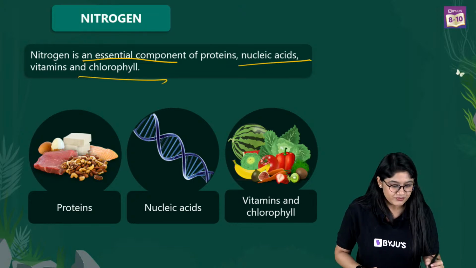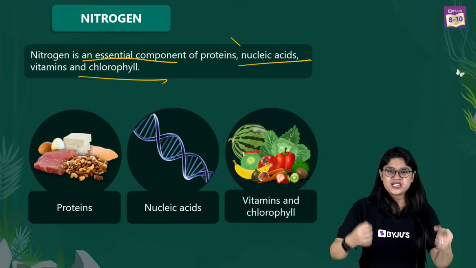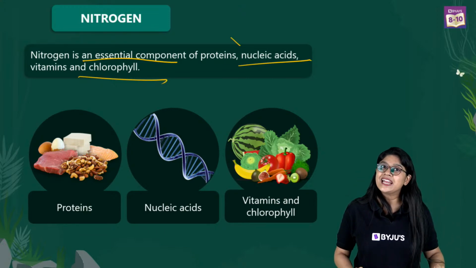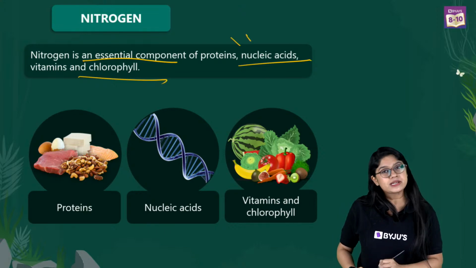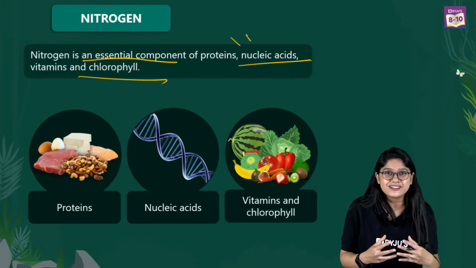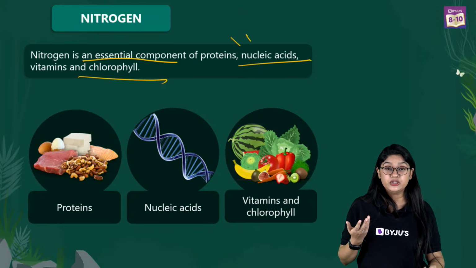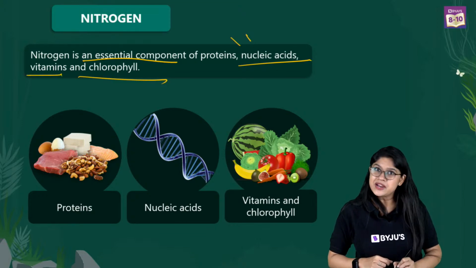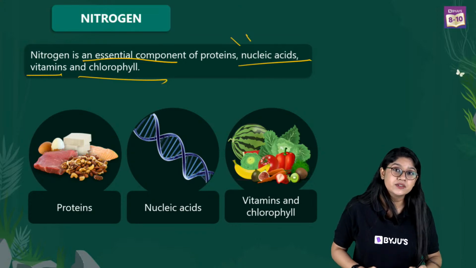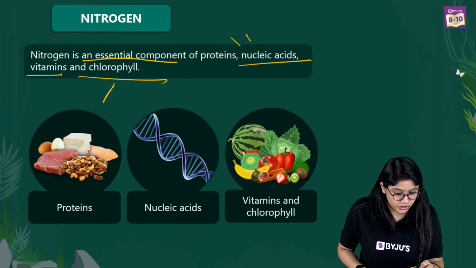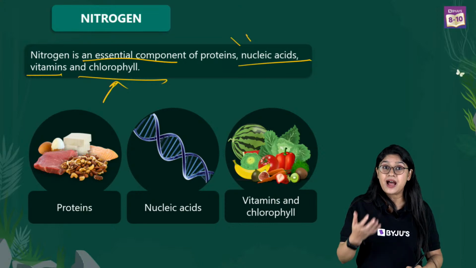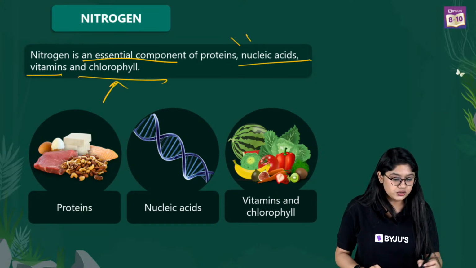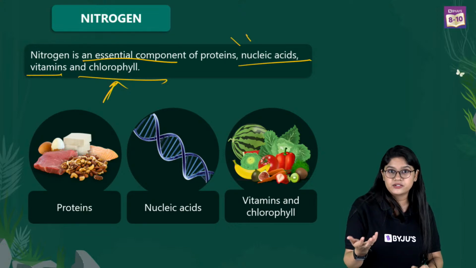Of course, we all need proteins because they are the building block of our body, right? Then, when we talk about nucleic acid, our genetic material, DNA is made up of nucleic acid. For that also, we need nitrogen. Vitamins also have nitrogen, and of course the chlorophyll that is present in the plants. Because of that, plants can make their own food. It also needs nitrogen.